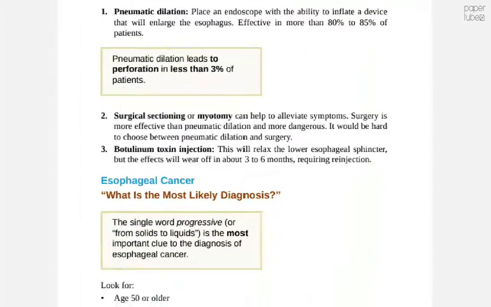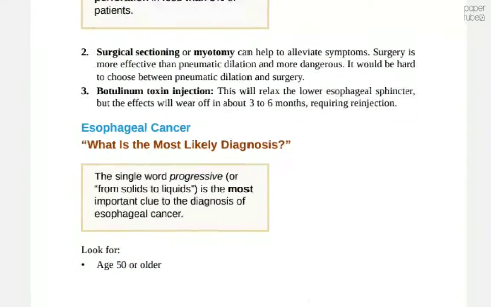We are continuing with the esophageal disorders in gastroenterology.